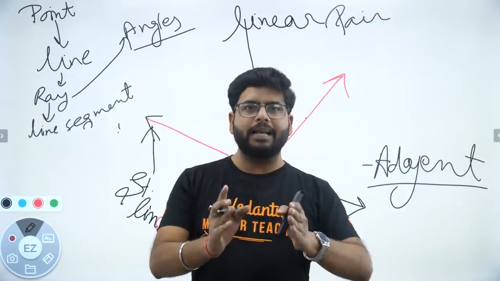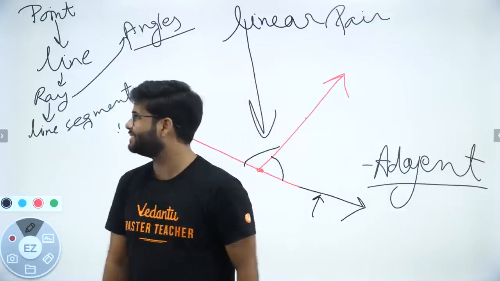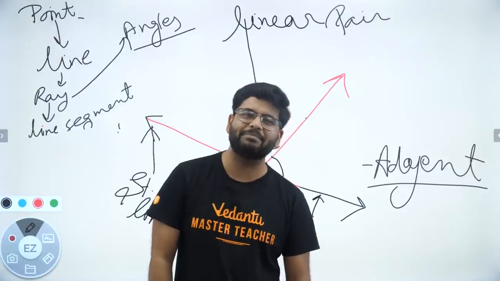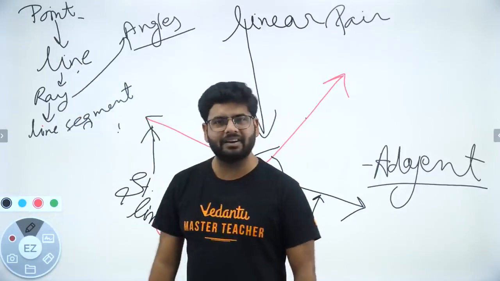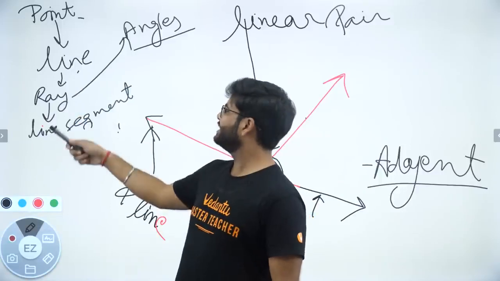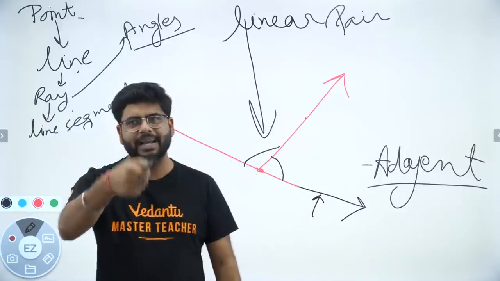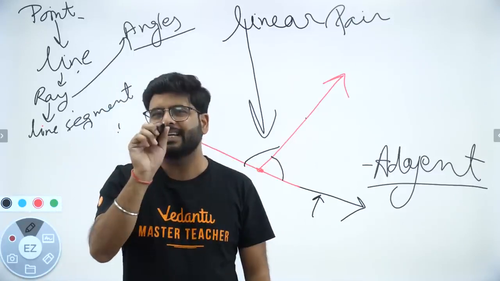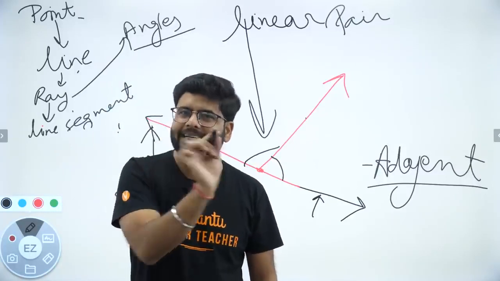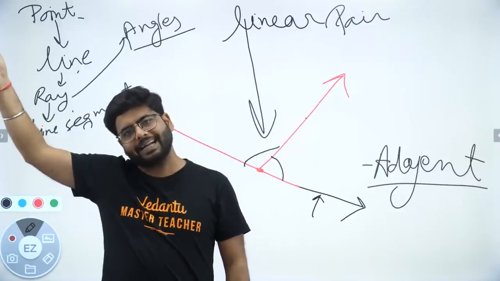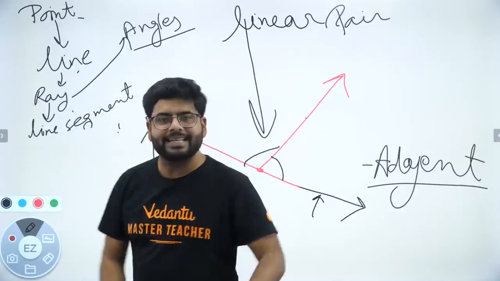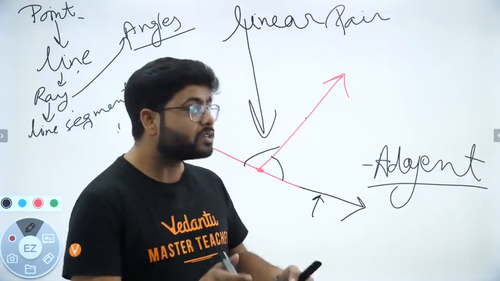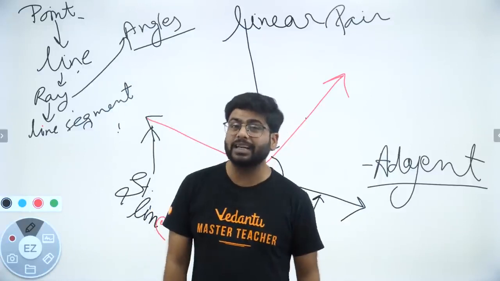Okay, don't get worried. I will just revise the things. We have discussed a point. A point is nothing but the location or a position of something. A line is a collection of points, right? Ray: if I just make a cut on a line, anything that has one fixed point, one end point, and moves in one direction, that is a ray. Line segment. Segment means a piece, a small part. So a small part of any line is what? A segment.